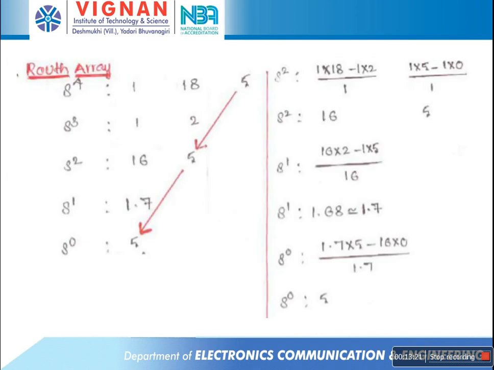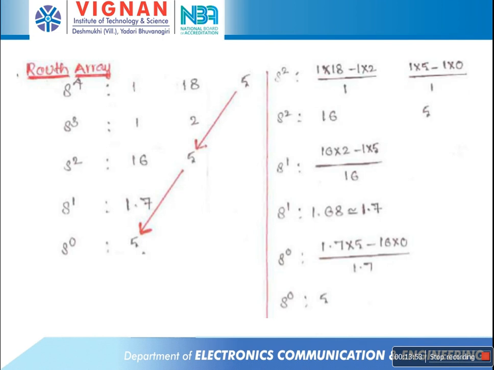Find out the remaining rows up to the S power 0 row. First find out the S square row. How to find out the S square row elements using the previous 2 rows' elements? The first element of the S square row is (1 into 18 minus 1 into 2) by 1. What is the resultant value? 16.